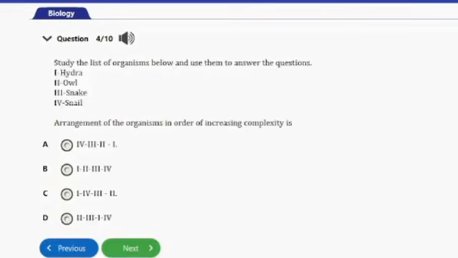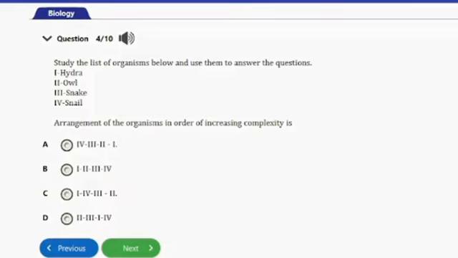Question number 4 says, study the list of organisms below and use them to answer the questions. We have I, hydra, II, owl, III, snake, IV, snail. Arrangement of the organisms in order of increasing complexity is: A. IV, III, and I. B. II, and IV.